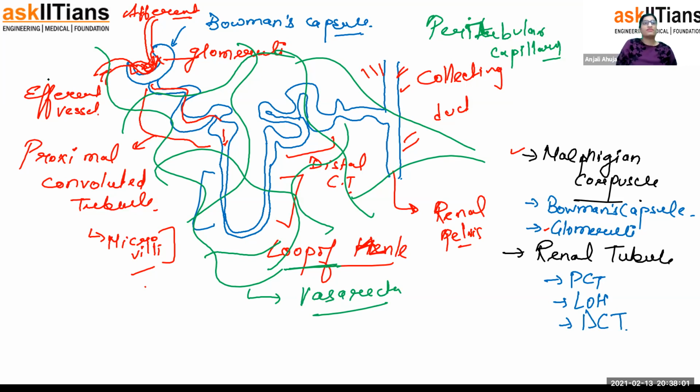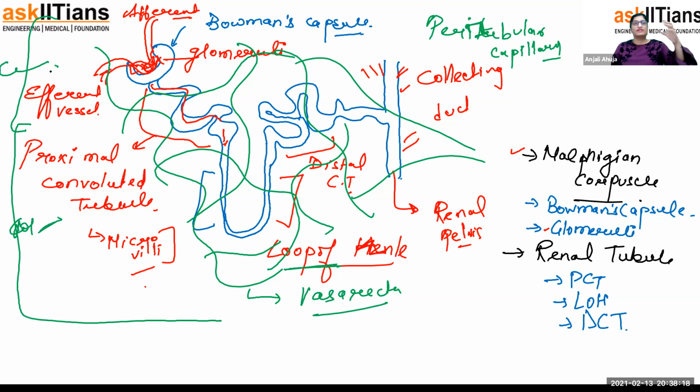Now let me tell you, half of the nephron is present in the cortex and half is present in the medulla. There are different types of nephron on the basis of which part, but that's not a point of discussion; for now you just remember. You can write in the diagram that this is the medulla and the upper one is the cortex, and it again has the Malpighian corpuscle, Bowman's capsule and glomerulus. The glomerulus is nothing but a group of blood capillaries. Capillaries with a single P, not the double one. So PCT, LOH and DCT. Here we call it the filtrate, not urine, not blood, because blood is being filtered through the capillary and coming into the Bowman's capsule. One thing I would like to add.